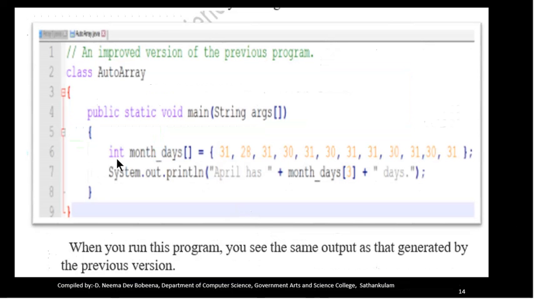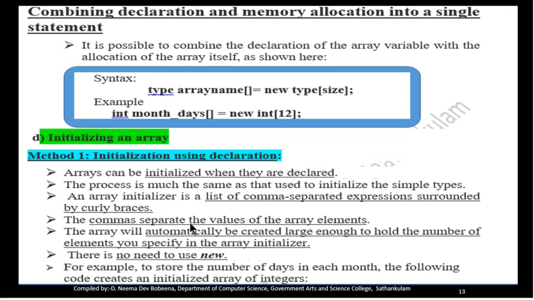So here we can see that int month days is equal to some set of values within curly braces, and each value is separated by a comma and it ends with a semicolon. We are not using the new operator and we are not specifying the size. Depending on the number of values in the array, the size of the array will be set. So the commas separate the values of array elements. The array will be created automatically large enough to hold the number of elements you specify in the array initializer. There is no need for the use of the new operator.